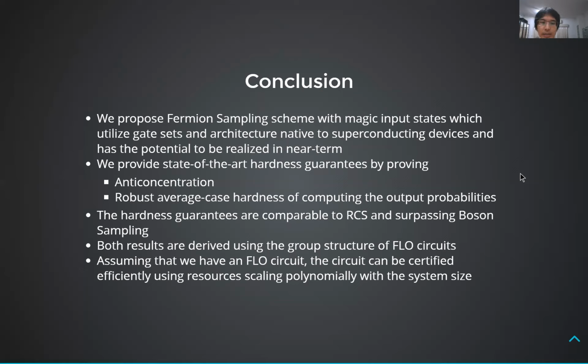The hardness guarantees are comparable to random circuit sampling and surpassing Boson sampling. Both results are derived using the group structure of FLO circuits and have the potential to be generalized to other groups. And assuming that we have an FLO circuit, then the circuit can be efficiently certified.